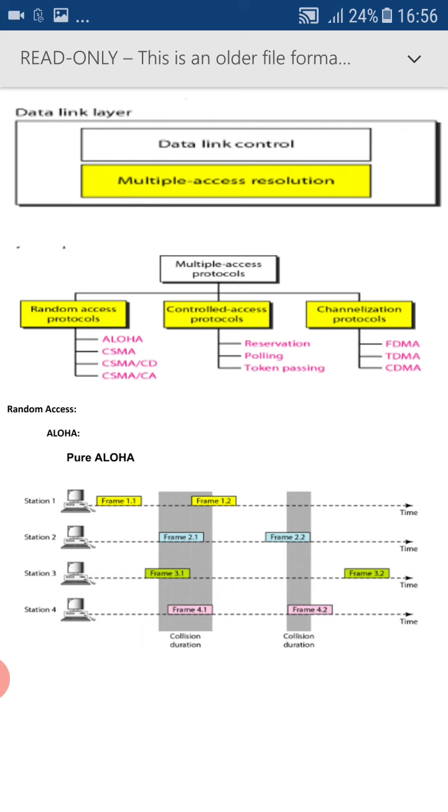Controlled access protocols are divided into reservation, polling, and token passing. Channelization protocols are divided into FDMA, TDMA, and CDMA. In today's class, we'll study about Aloha, that is a Random Access Protocol.